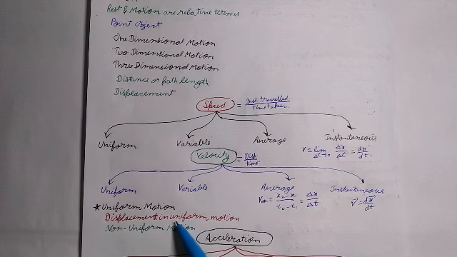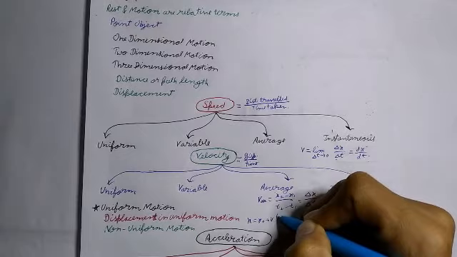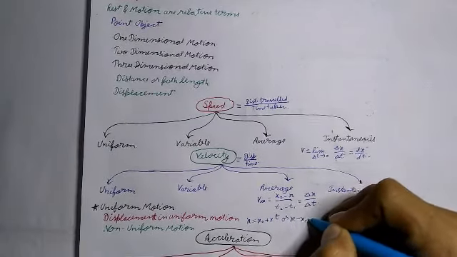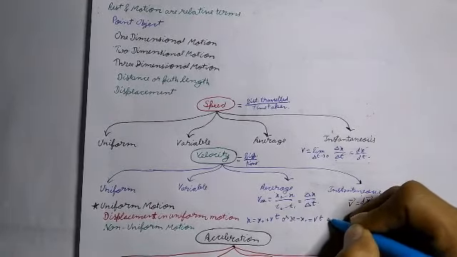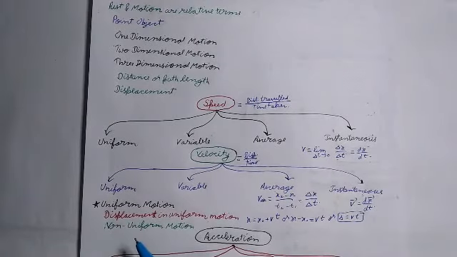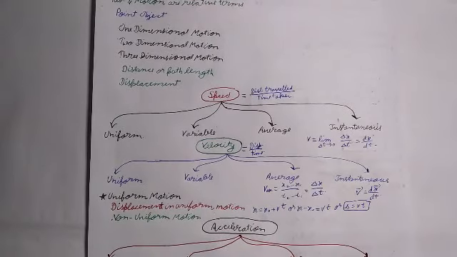Now, displacement in uniform motion. If at time t equals 0, the displacement is x naught, then x is equal to x naught plus vt, or x minus x naught is equal to vt, or we can say that s is equal to vt. So now, non-uniform motion. A body is said to be in non-uniform motion if its velocity changes with time.